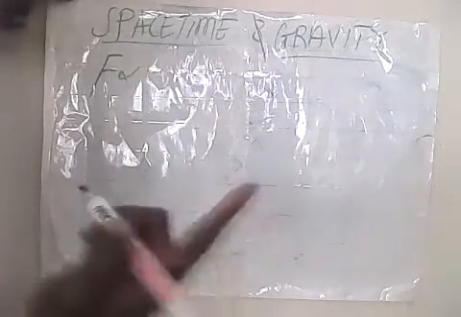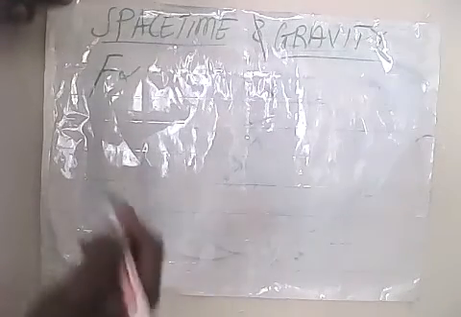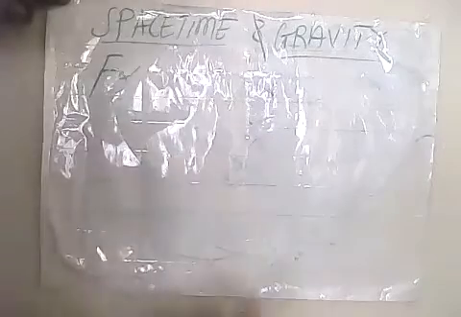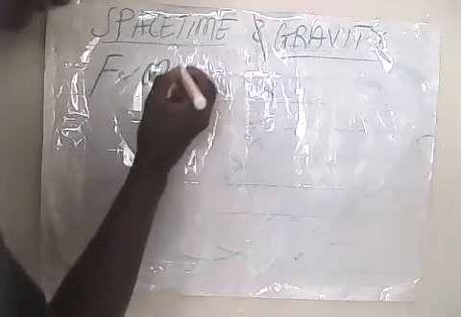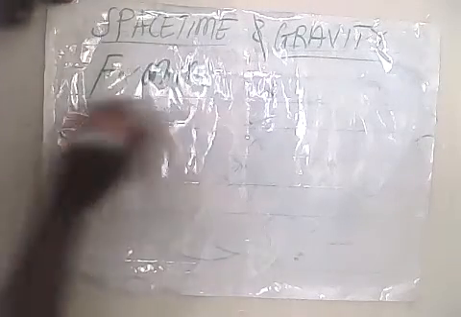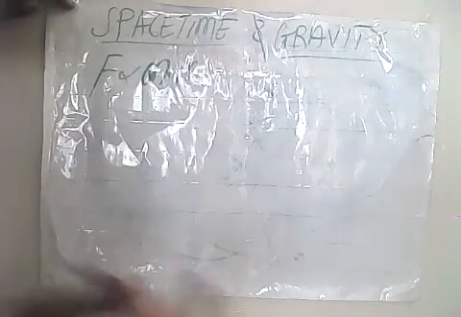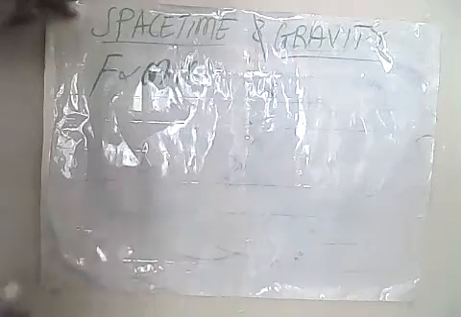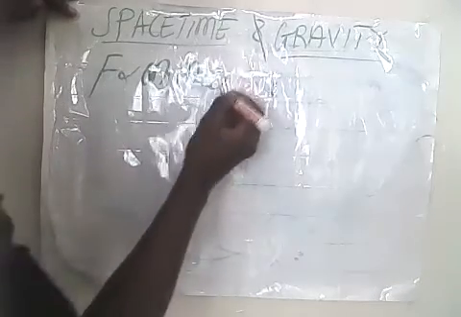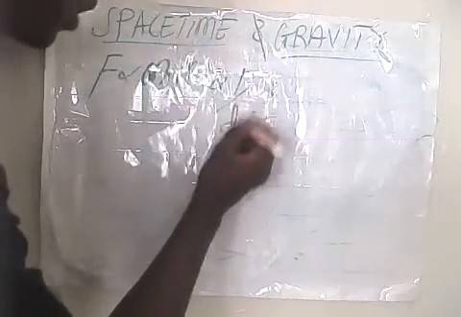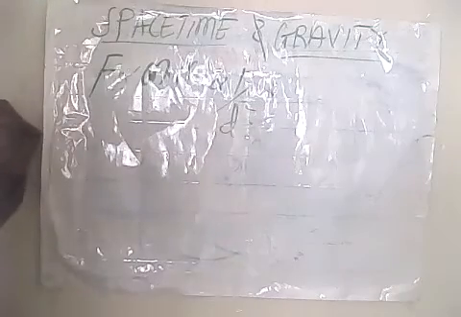Let's say body 1 has mass m1 and the second body's mass is m2. The product of their masses will be m1 times m2, but it is inversely proportional to the distance between the bodies, and that distance should be squared, or be inversely proportional to the square of the distance. Okay, let me explain this.